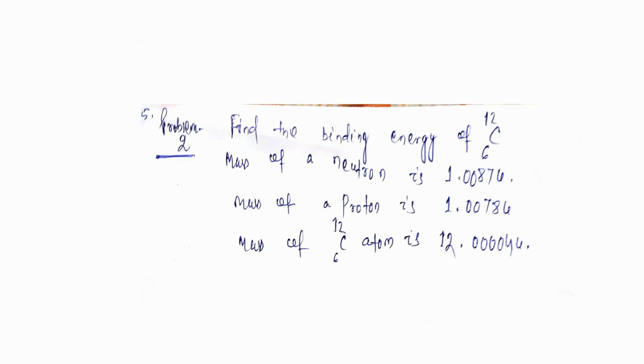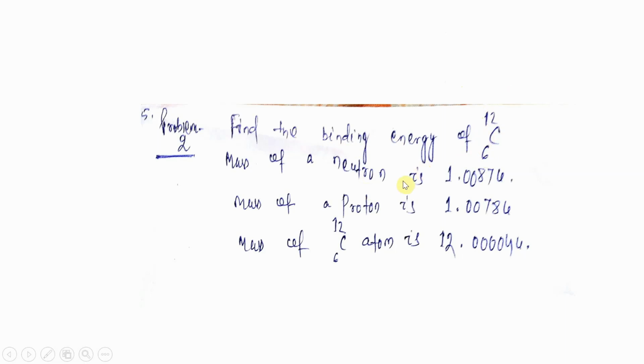A question for you, you have to calculate another problem: find the binding energy of carbon 6, 12. Here you have to remember that Z is 6, proton number is 6 and atomic mass is 12, so neutron number will become 12 minus 6, that is 6.